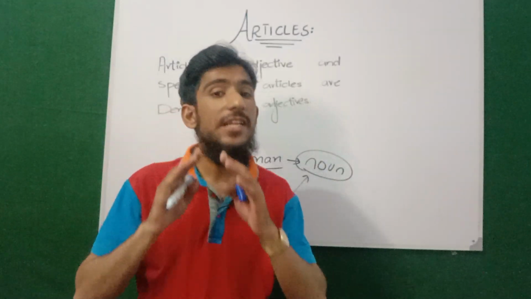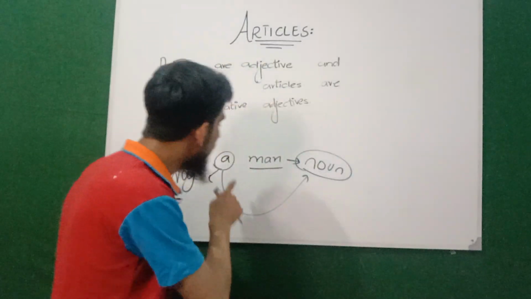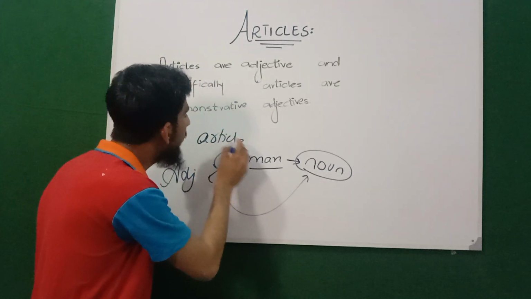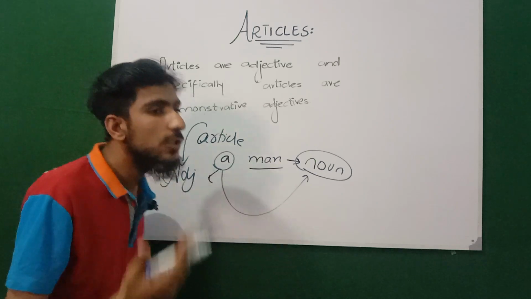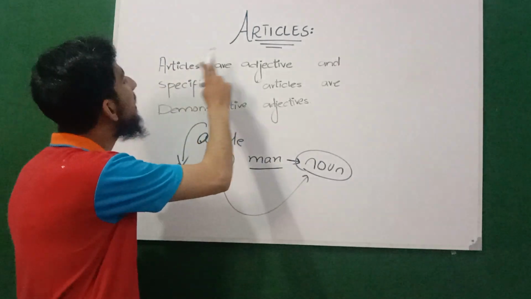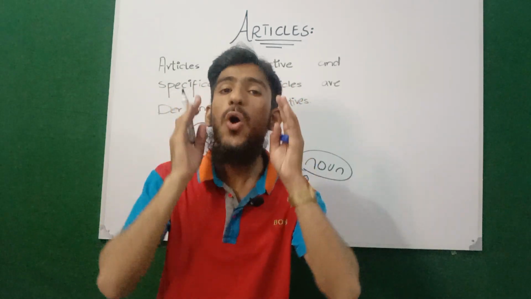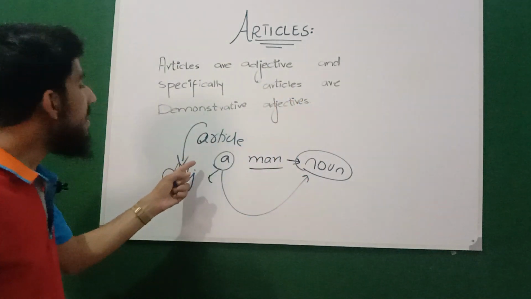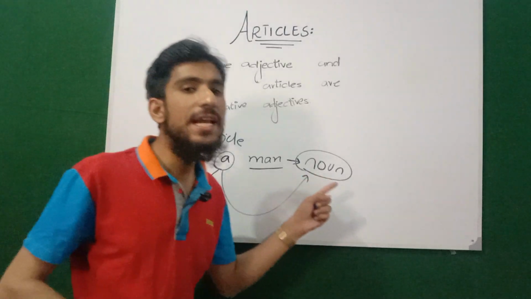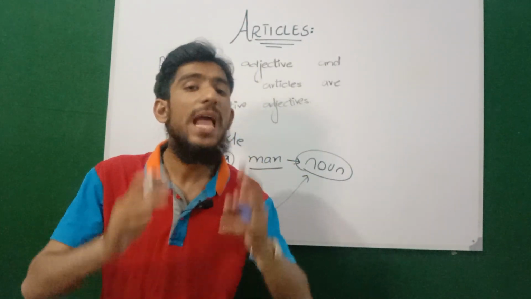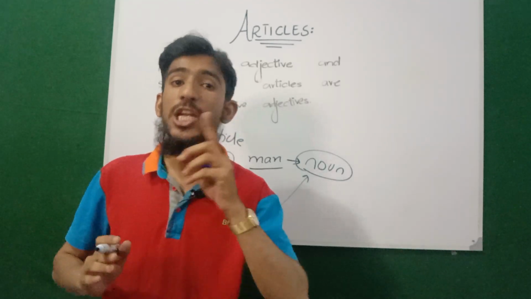It's an indefinite article. So here a is an article, but here it is behaving like an adjective. That's why the definition is: articles are adjectives. Hope you got the whole concept that articles usually add meaning to the noun. That's why we call them adjectives in English grammar.